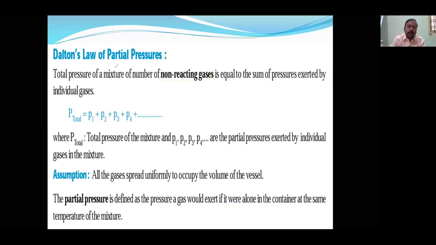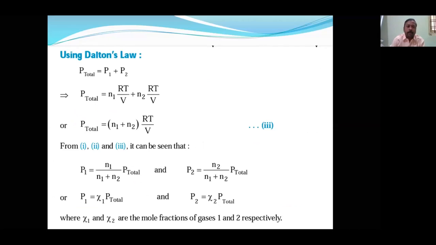Now this definition is not important and the formula is also not important. But what is important is what I am discussing now. Using Dalton's law and converting into mole fraction, this formula is important.